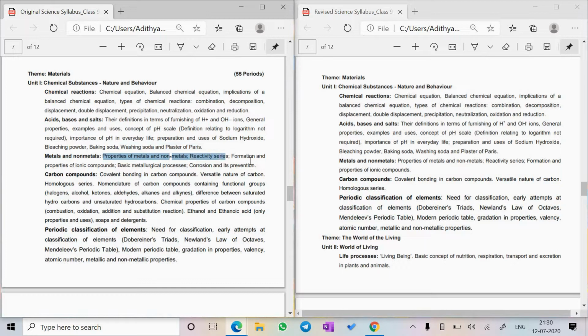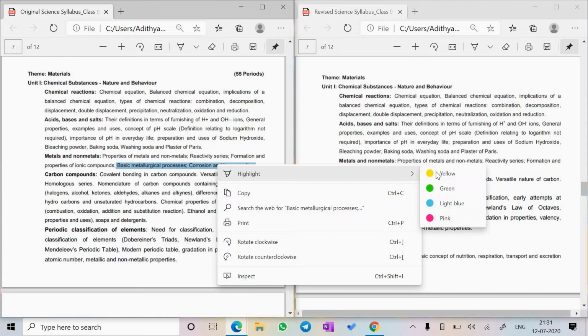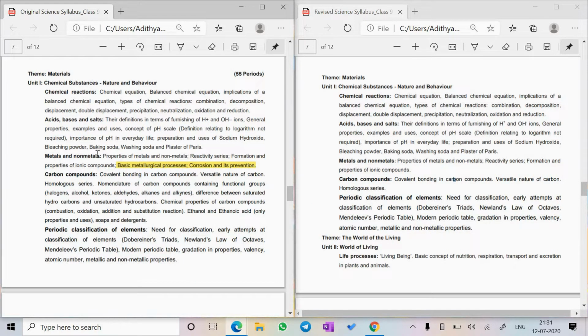Properties of metals and non-metals, reactivity series, formation and properties of ionic compounds. Till here it is the same, but the change starts here, guys. Basic metallurgical processes and corrosion and its prevention, that is what is deleted. I'm highlighting the deleted part as well as the chapter name. That's all the way from enrichment of ores till corrosion and its prevention. So that is what is deleted in the third chapter.